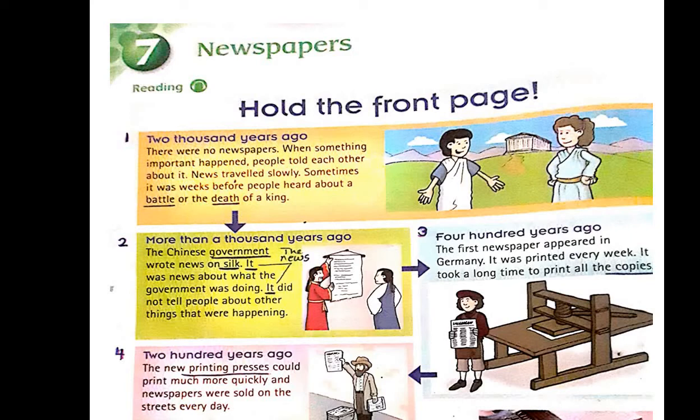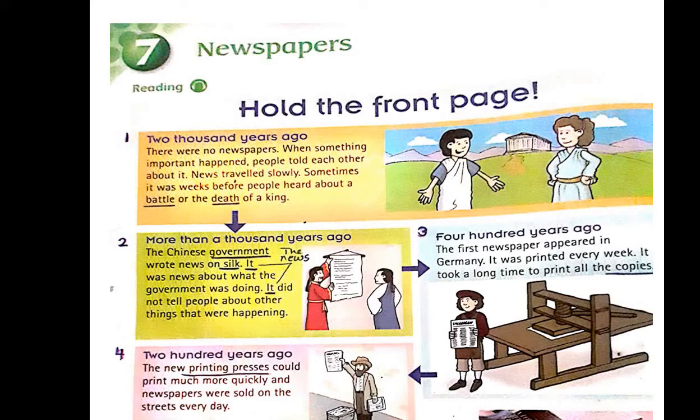200 years ago, the new printing presses could print much more quickly, and newspapers were sold on the streets every day. Now, 200 years ago, there were printing presses. Printing presses means printing machines. And these printing presses could print much more quickly. And the newspapers were sold on the streets every day.